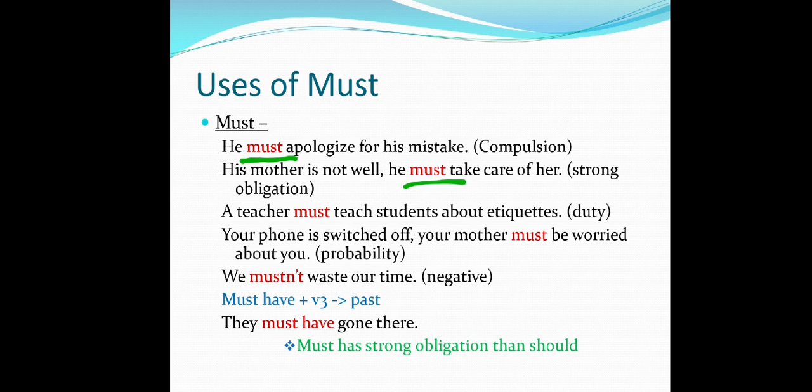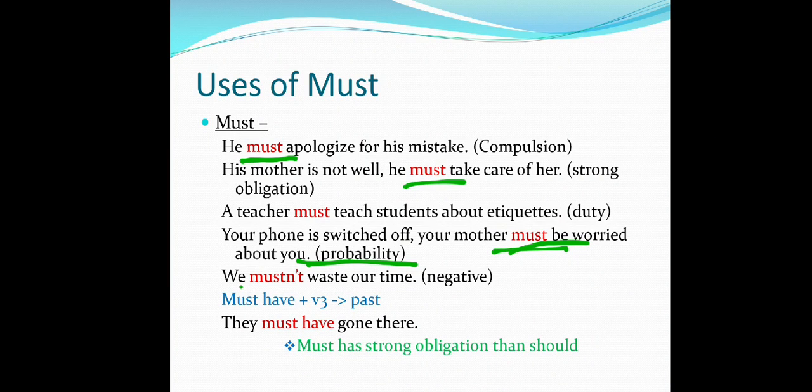Next one is: your phone is switched off. Your mother must be worried. It shows probability. Sometimes it happens to all of us that my phone is switched off, and someone is calling me, and at that time it says the phone is out of order, so they get worried. So it shows probability. Maybe your mother is anxious about that.